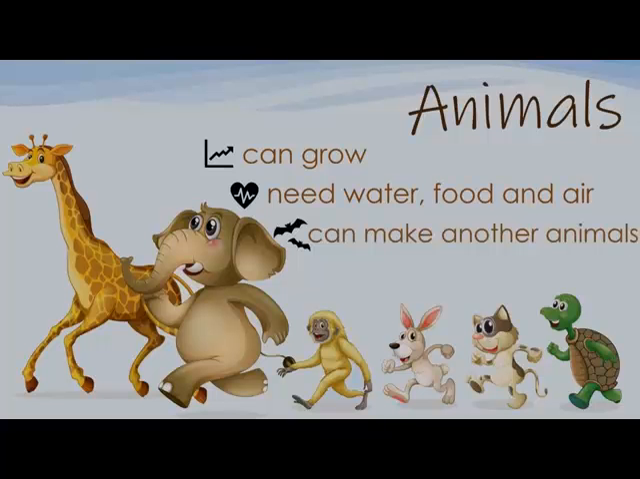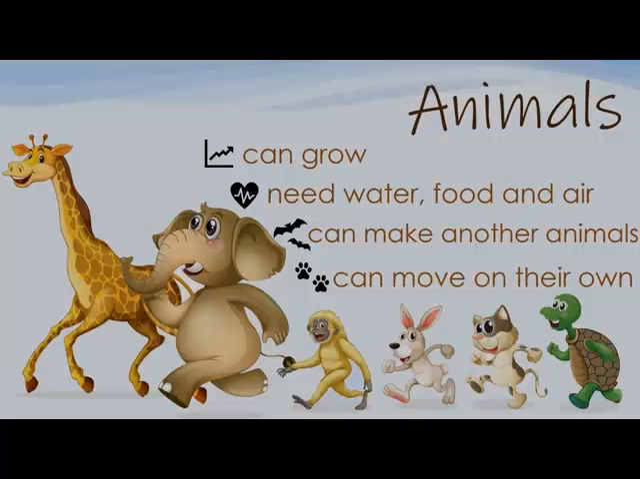Animals can make another animals. For example, a mommy and a daddy monkey can have a baby monkey. Animals can move on their own. Because they have legs, they can walk and run to find their food.